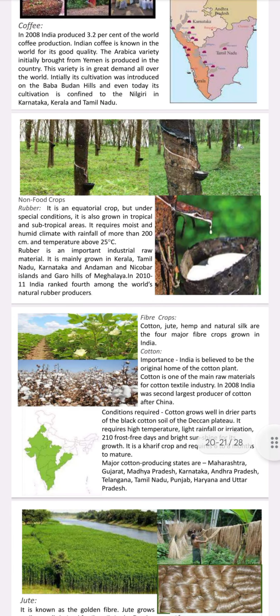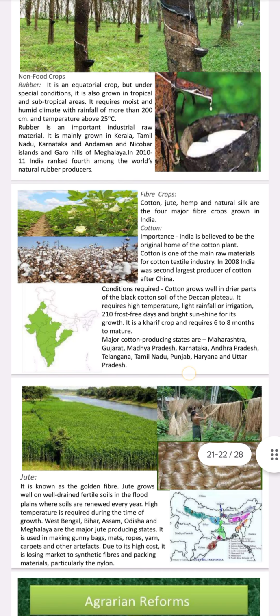In 2010-11, India ranked fourth among the world's natural rubber producers. Next, fiber crops. Cotton, jute, hemp, and natural silks are the four major fiber crops grown in India. Cotton. Importance. India is believed to be the original home of the cotton plant.